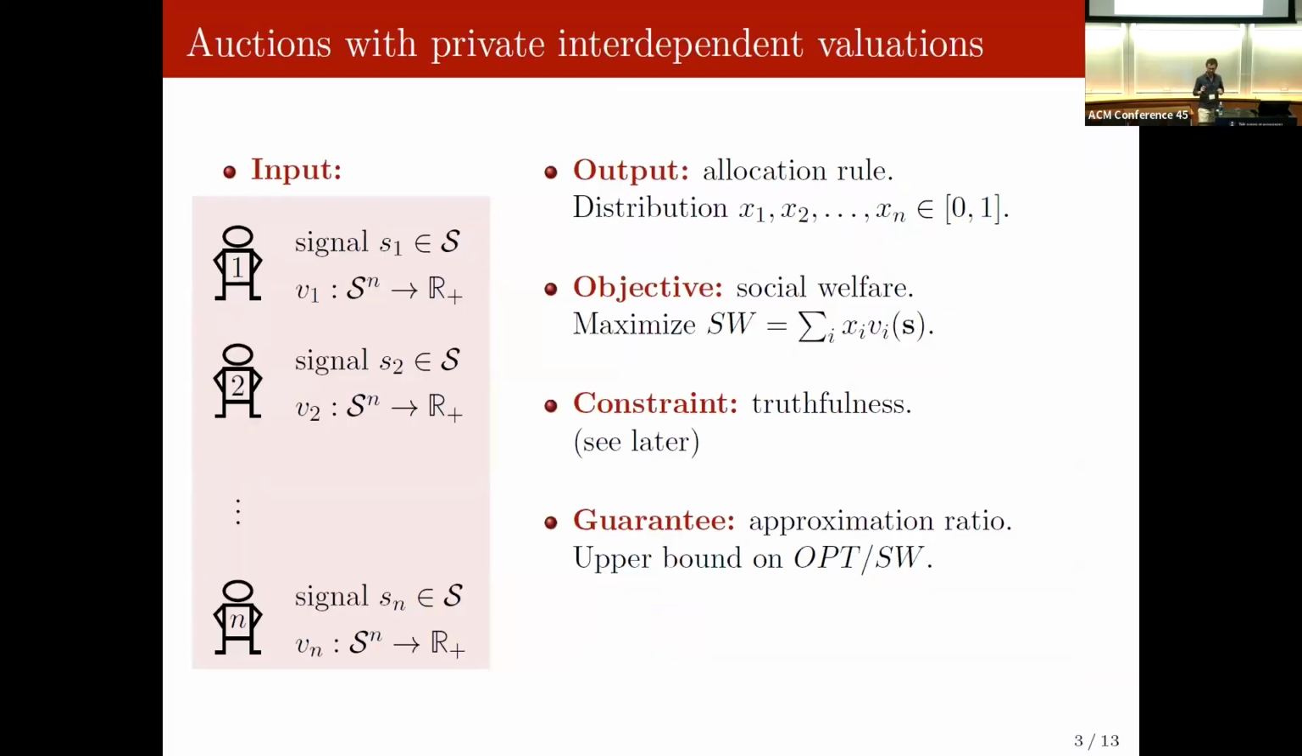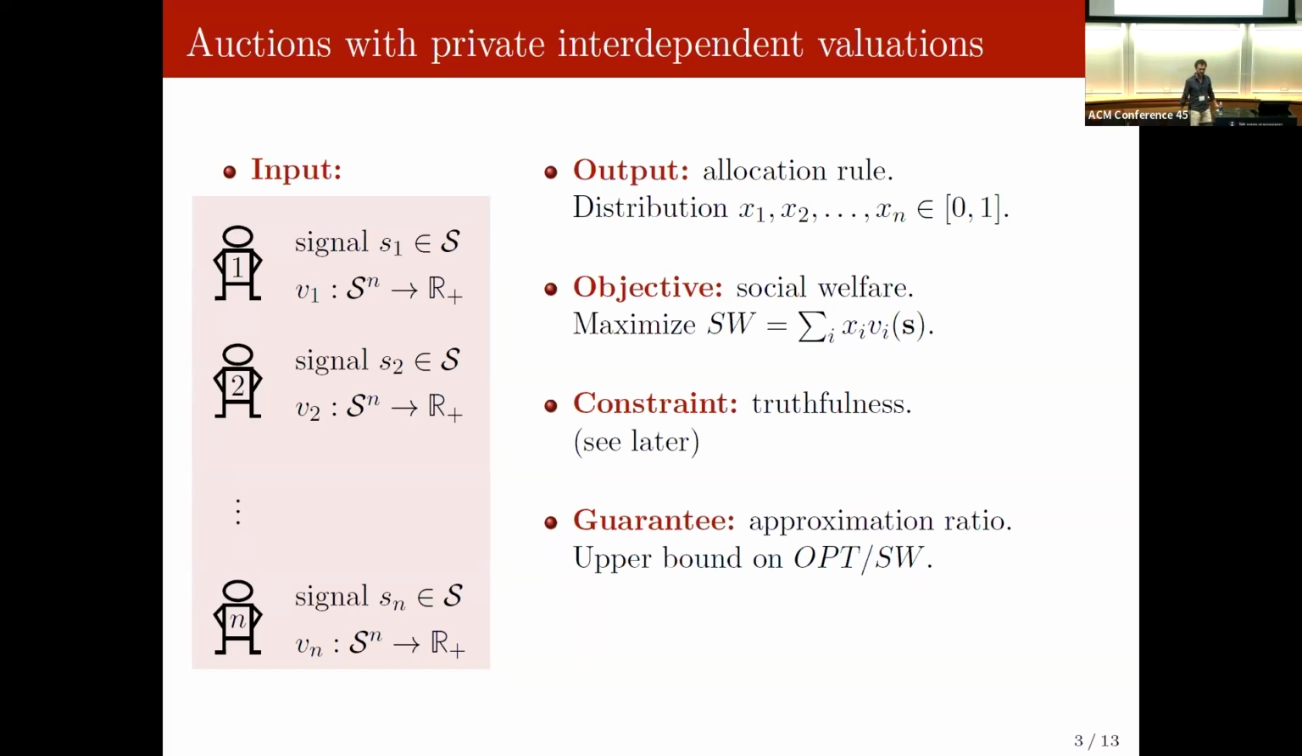To model this, let me directly start with the formal model. As input, we're going to be given n agents, and it's going to be a single item auction. So I want to select one agent. Each agent is going to have a private signal, which represents the information they have about the item you're selling. They will also have a private valuation function that will aggregate all the signals into their value for the item. All of these things are held by the agents, and they're going to report that to you, and you want to design a truthful mechanism to allocate the item.